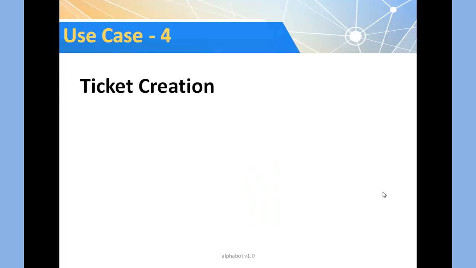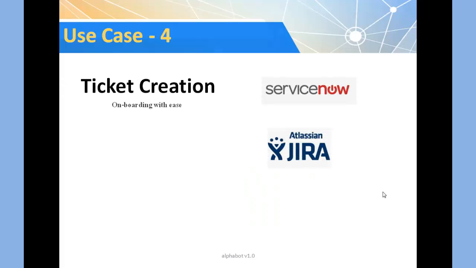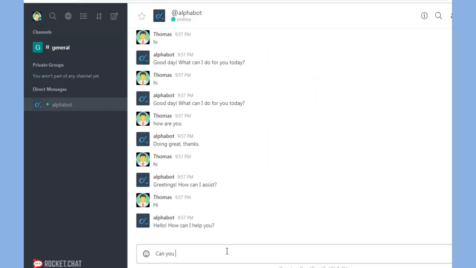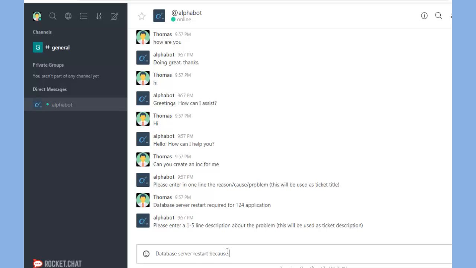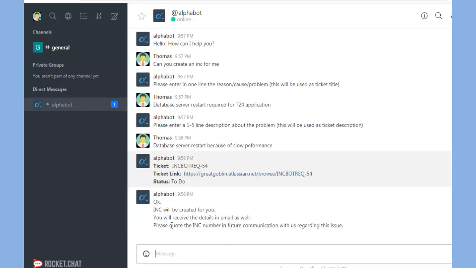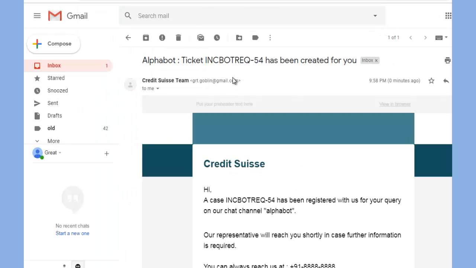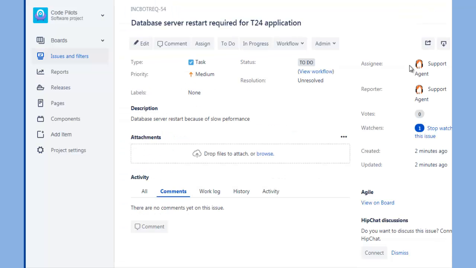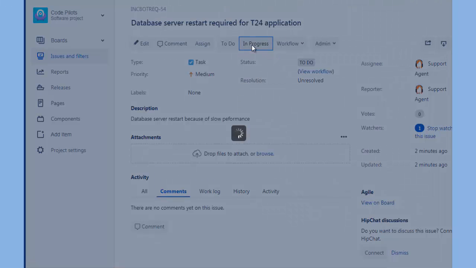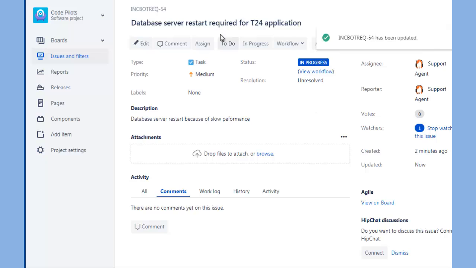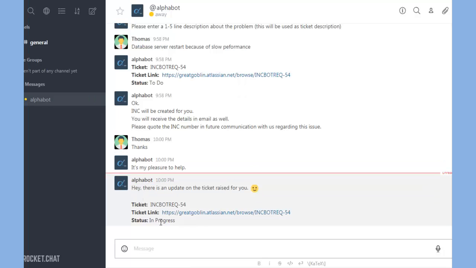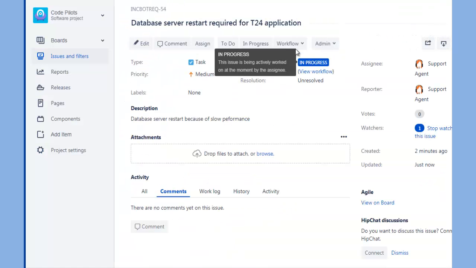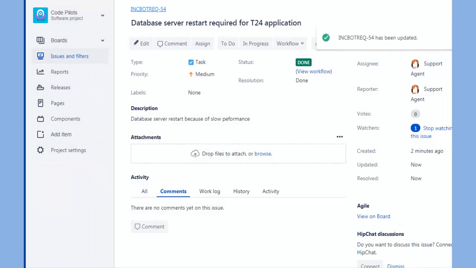Our use case number 4 is ticket creation. In order for us to create a ticket, we are only asking 2 questions to the users. One is the title, and second is a short description about the ticket. And the INC will be created. He will also receive the information in his email about the ticket. Additionally, as soon as the state of the ticket moves, he will be automatically informed.